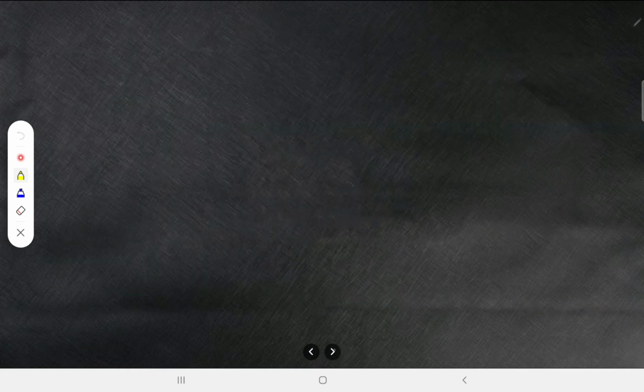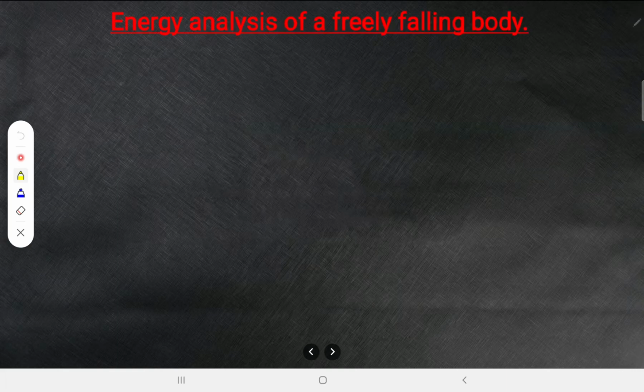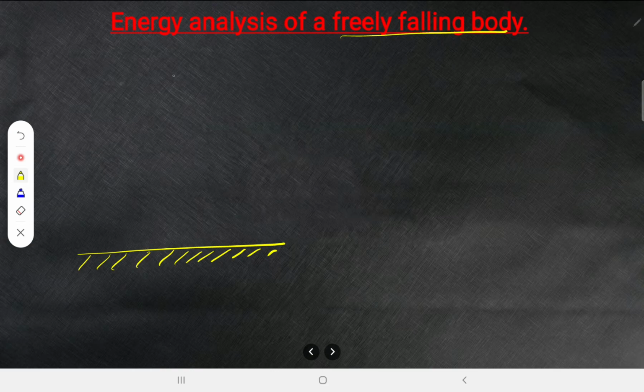Alright, now let us look at the energy analysis of a freely falling body. Freely falling body means, you understand, no? For example, this is the ground level. Now a ball is falling from this point. Let me take this is at a height of h. Now what is the potential energy here? The potential energy is mgh.